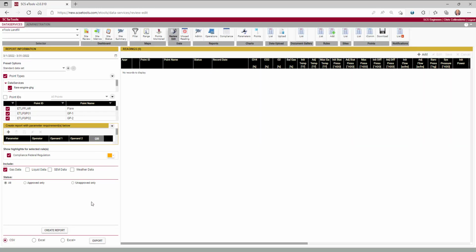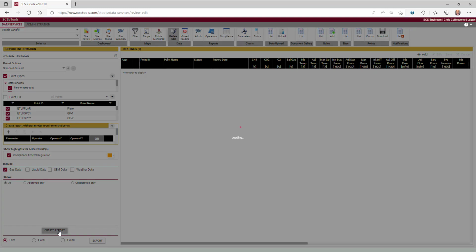On the left-hand side, we have our date configurations. Everything is within this calendar month, so I'm going to keep everything as default. Also, if you're looking for one individual ID, we can select it, but I want to keep everything for the sake of the demonstration, so it's set to default here. I'm going to go ahead and create the report.